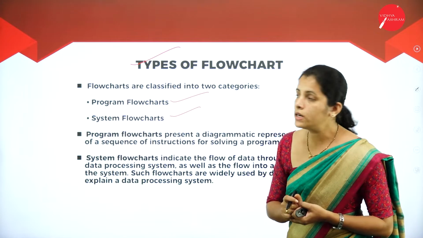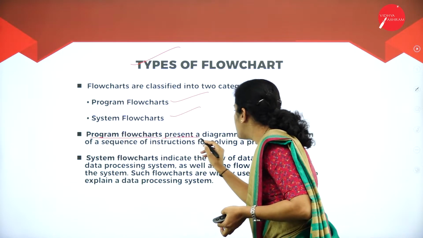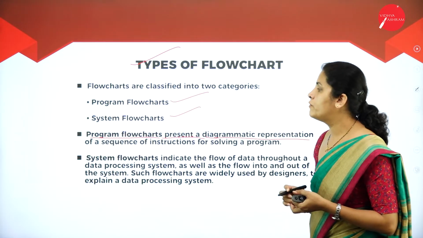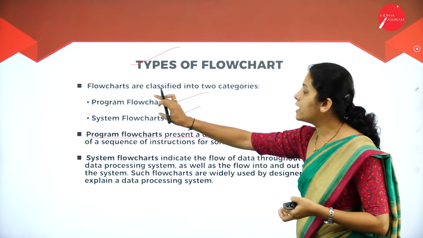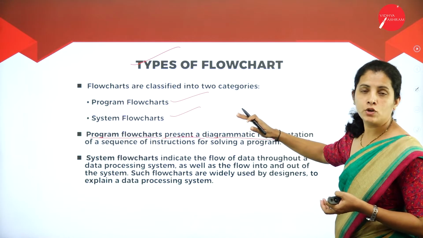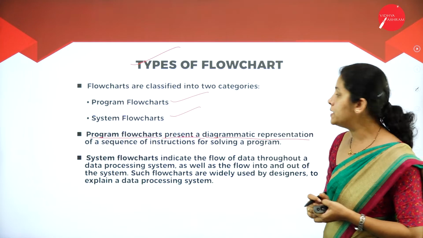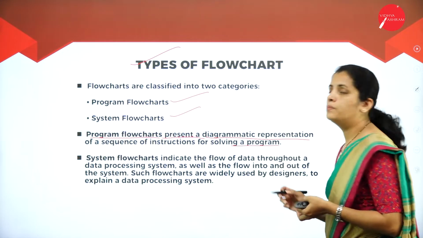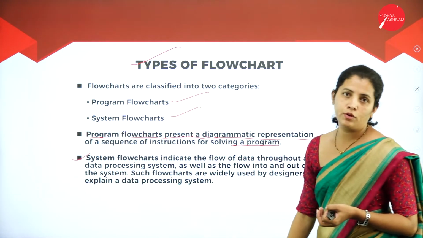Now tell me, what is a program flowchart? It is a diagrammatic representation of a sequence of instructions. So a program flowchart is nothing but the diagrammatic, pictorial or graphical representation of a sequence of instructions for solving a program. Then what is a system flowchart?